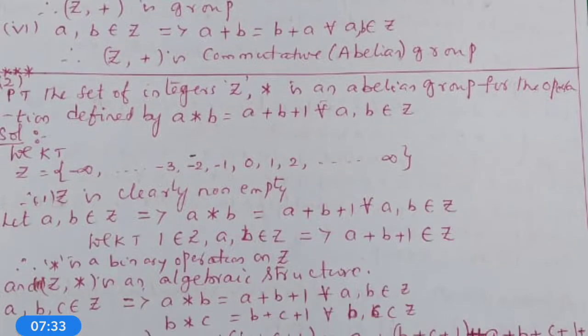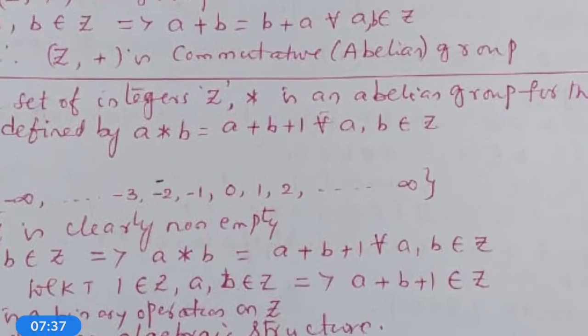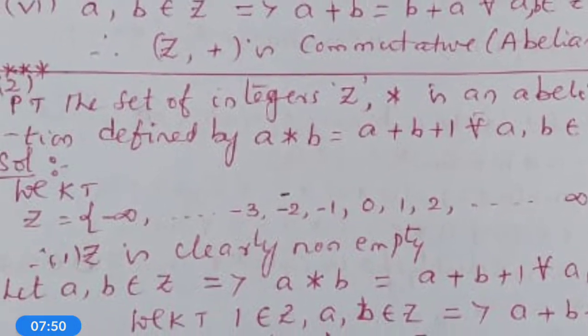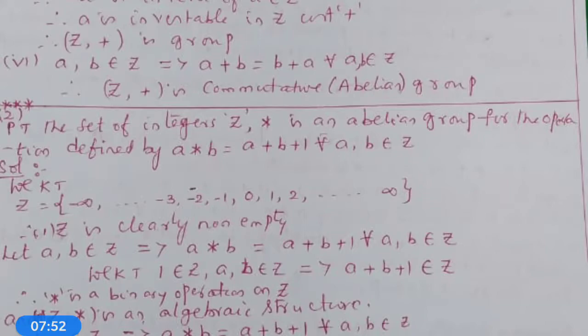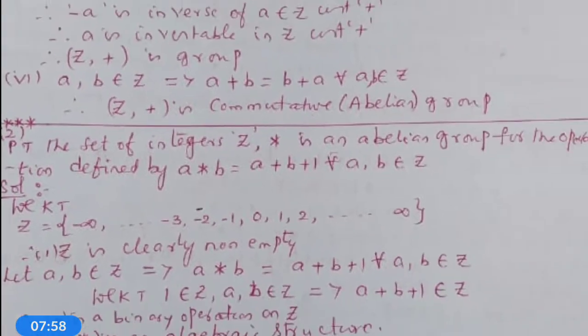Next is the second problem. Prove that the set of integers Z with star, a binary operation on Z defined by a star b = a + b + 1 for all a, b belongs to Z, is a group.